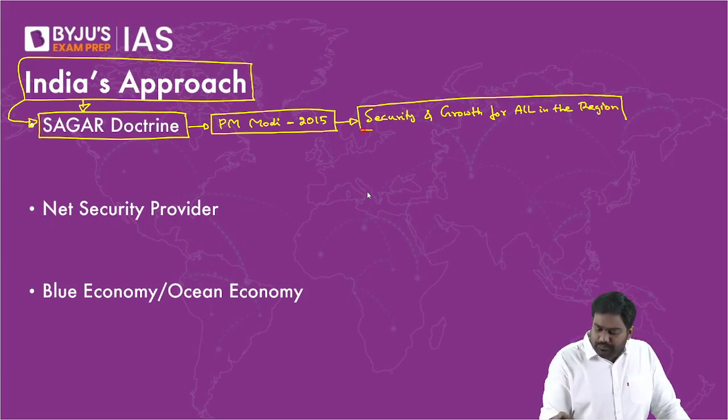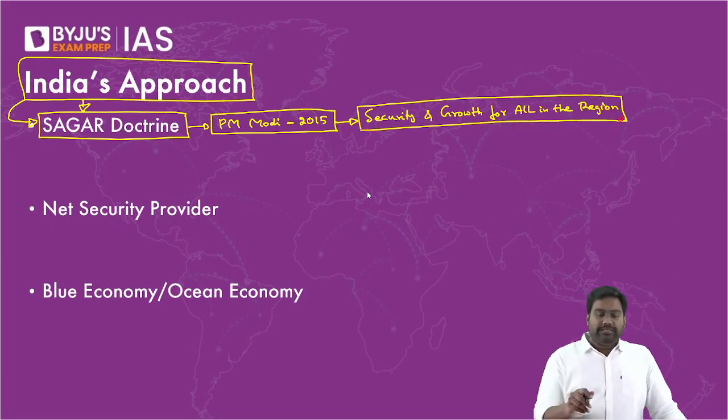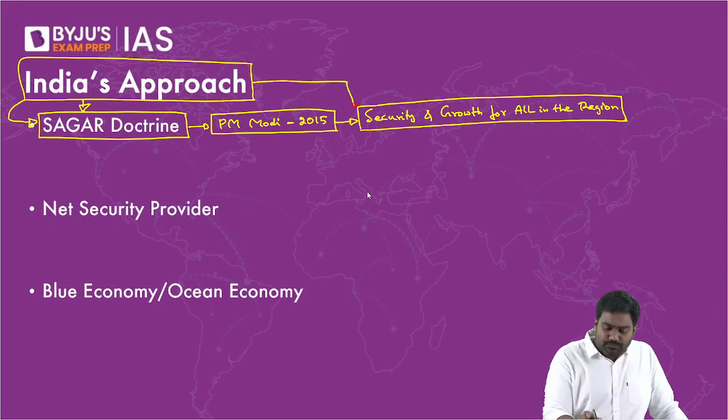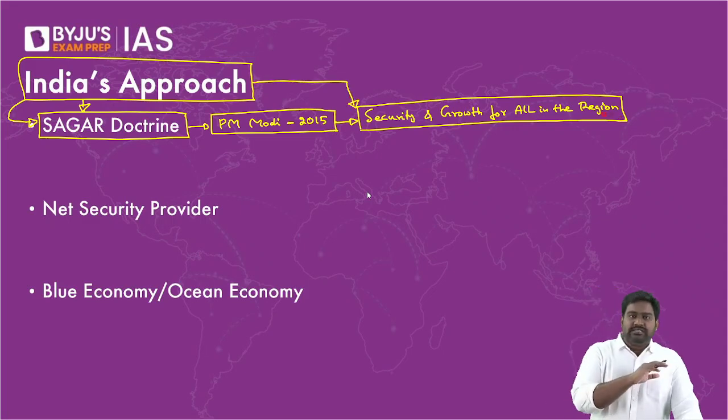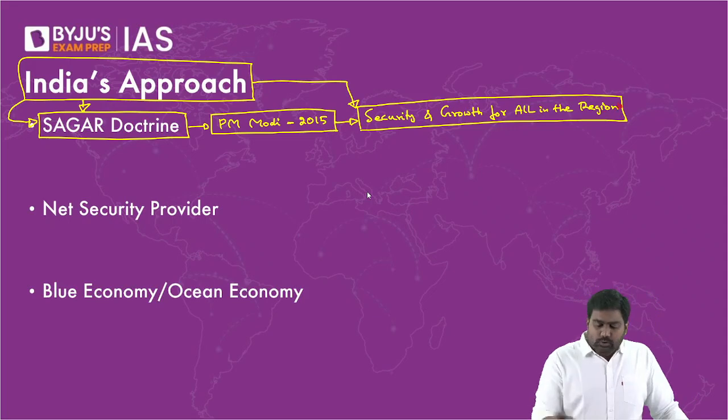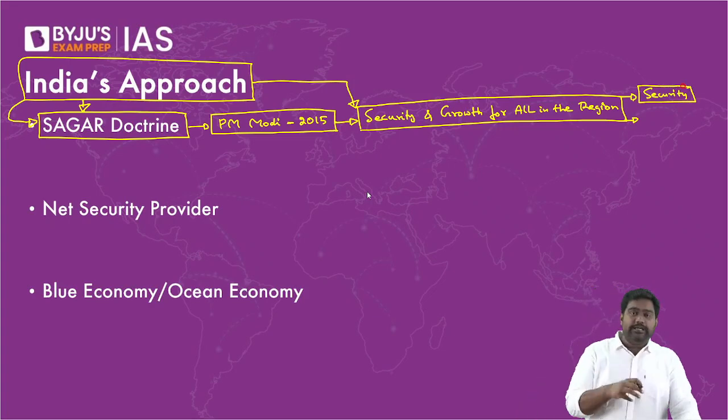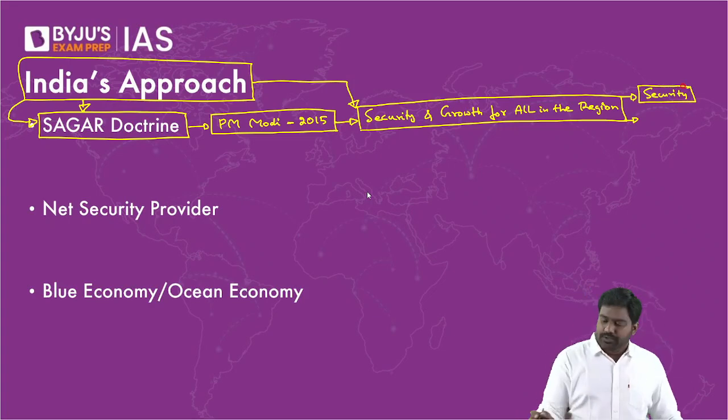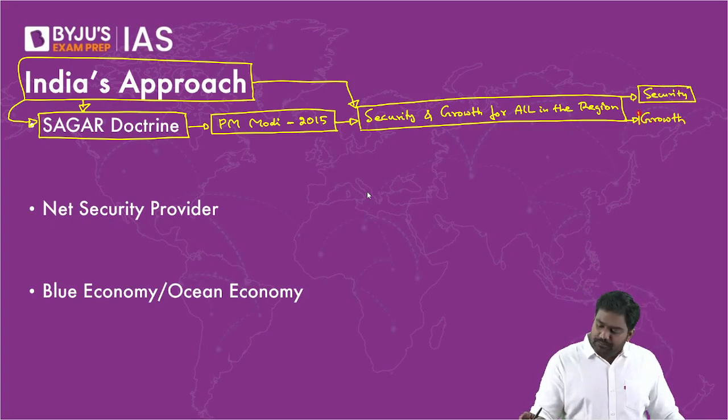Security and growth for all in the region. So this expansion tells you everything about the doctrine and everything about India's approach. Just by looking at the expansion of Sagar, you can understand everything about India's approach towards the Indian Ocean. Through the Sagar doctrine, we are promising, we are guaranteeing security for all the countries. Security of not just India, but other countries as well, especially the island countries of the Indian Ocean. And we are promising growth opportunities for all of them.